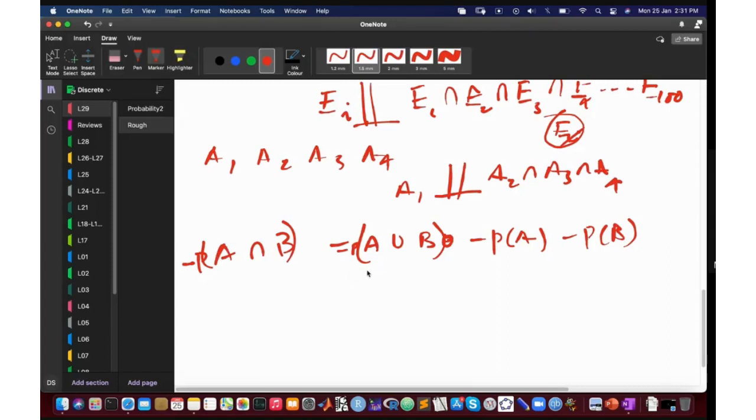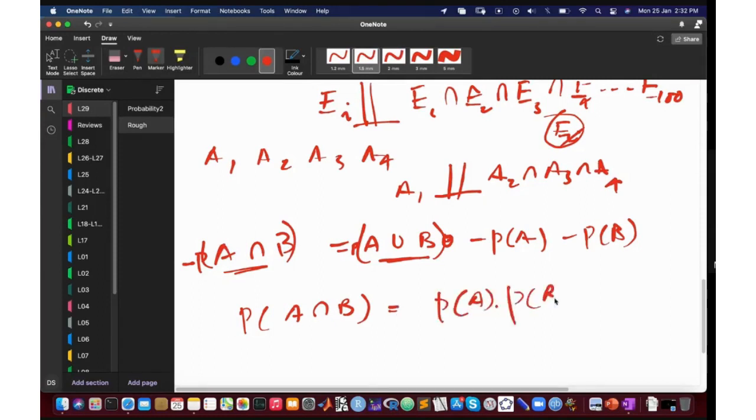This is a relation between the probability of union of a pair of events and intersection of a pair of events. Okay, so you have this formula which tells you how to compute the probability of intersection. It's just a relation between the probabilities and the probability of their intersections. So here A union B is not given. But if someone gives you the value of probability of union of a pair of events, then yes, you can, for example, replace this part with this part.